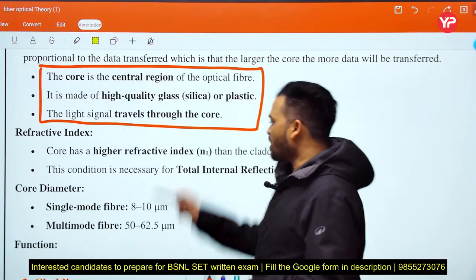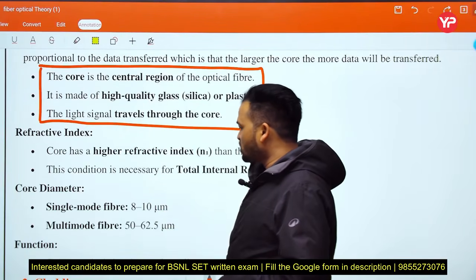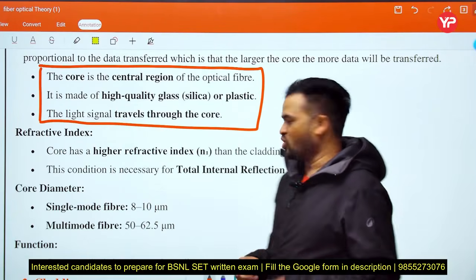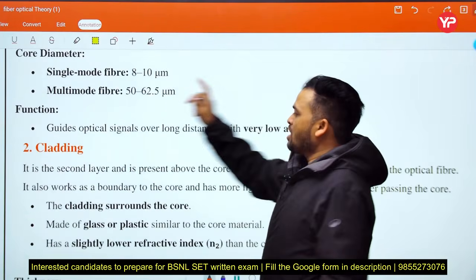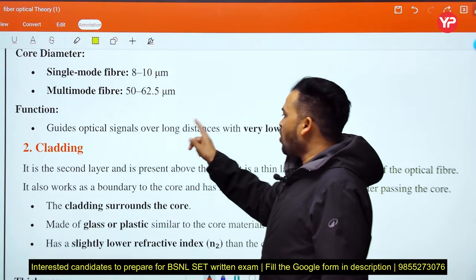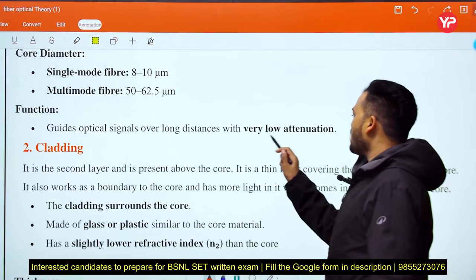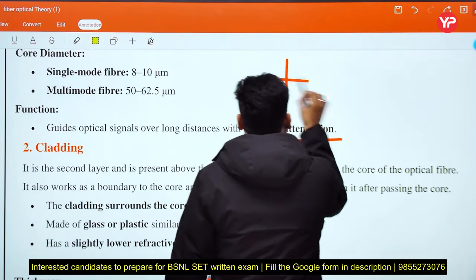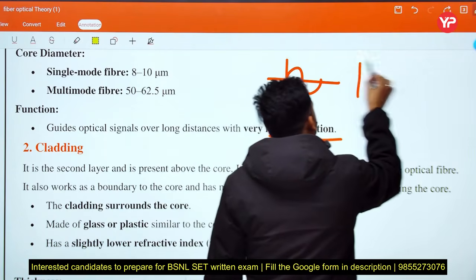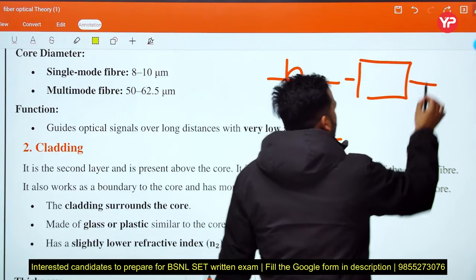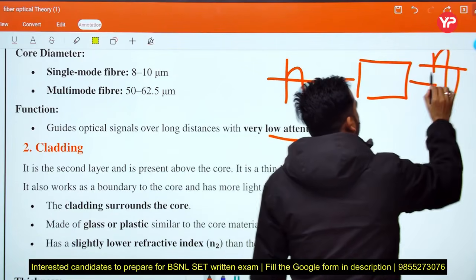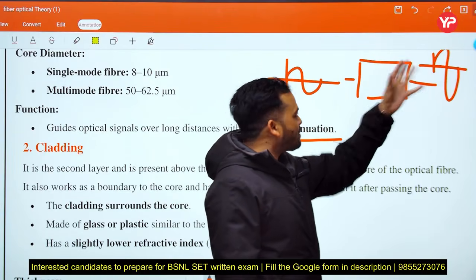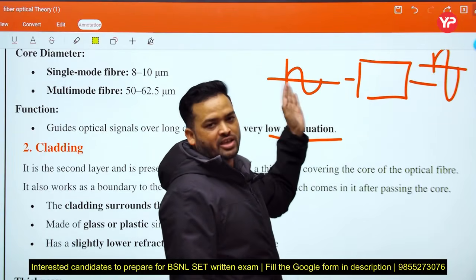Core diameter: single mode fiber 8 to 10 micrometer, multi mode fiber 50 to 62.5 micrometer. Function: guide the optical signal over long distances with very low attenuation. What is the meaning of attenuation? This is our input signal, and when it propagates through this medium, if the output signal has a higher amplitude as compared to this, then we say this is the amplified version of the input signal.